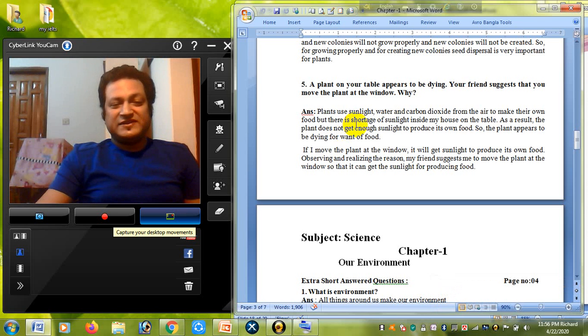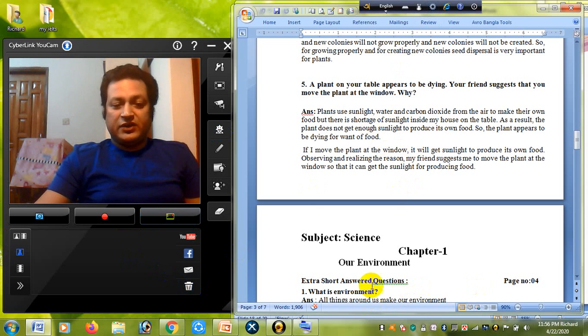After a few days or one week, you will see the plant's leaves become yellow. That means the plants cannot produce their own food. So if they want to produce their own food, they definitely need sunlight. That's why we have to keep our plants at the window, so that the sunlight will help them to produce their own food. Okay, so now we'll see our next slide.